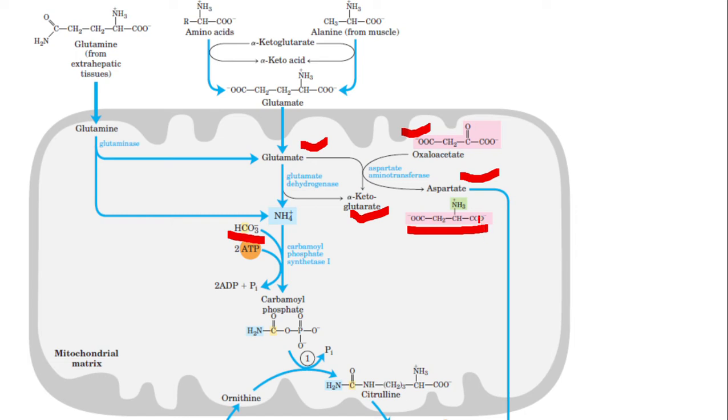This aspartate is transported out of the mitochondrion, where you will see later that it is used for the formation of ammonia. I told you earlier, two things are transported into the mitochondrion and two things are transported out of the mitochondrion. Okay, now let us continue. What is taking place in the cytoplasm?